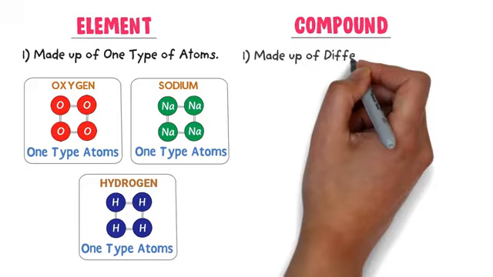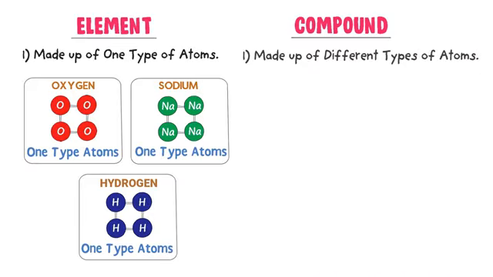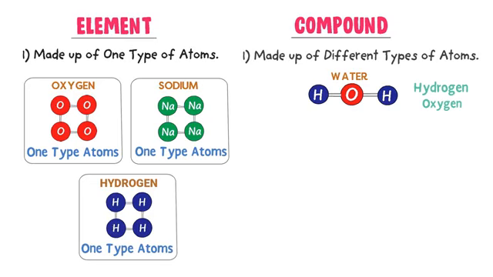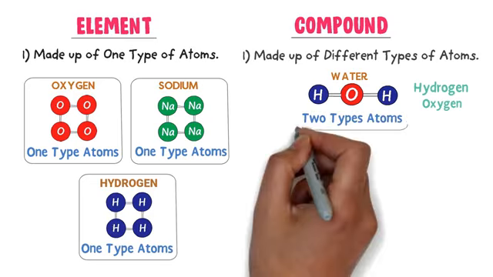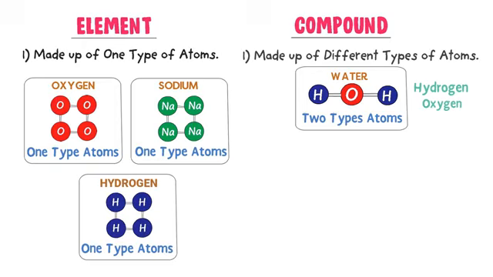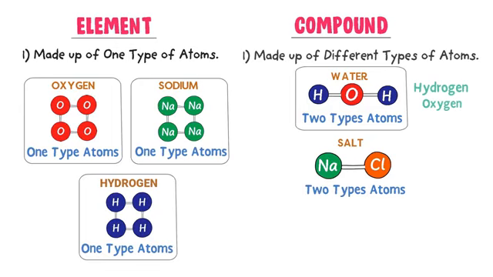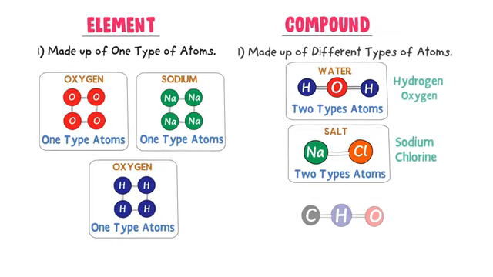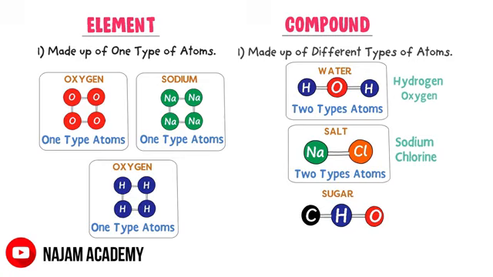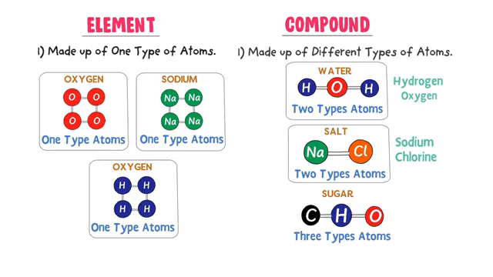While compounds are made up of different types of atoms. For example, consider water. We can observe that water is made from hydrogen and oxygen. Water is made from two different types of atoms, so it is a compound. Secondly, consider salt. We can observe that salt is also made from two different types of atoms, like sodium and chlorine, so it is a compound. Thirdly, consider sugar. We can observe that sugar is made from three different types of atoms like carbon, hydrogen and oxygen. So it is a compound.